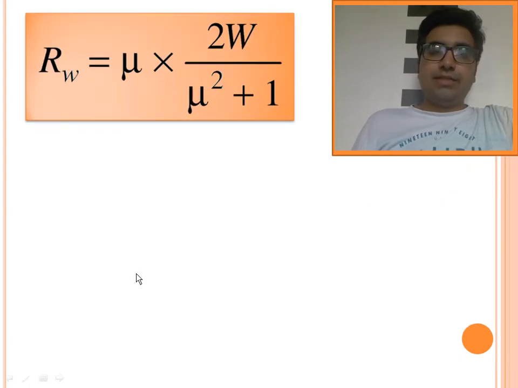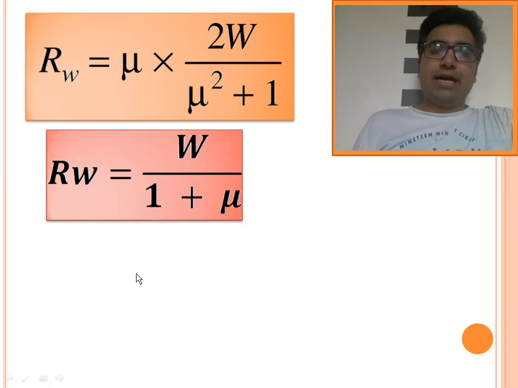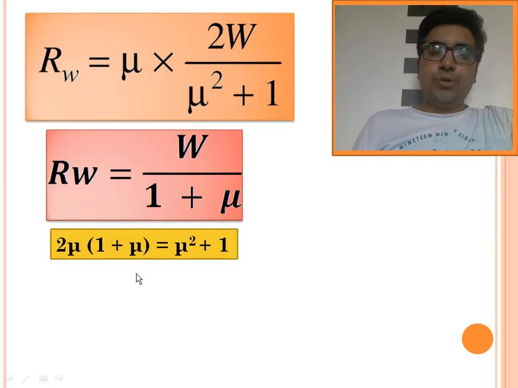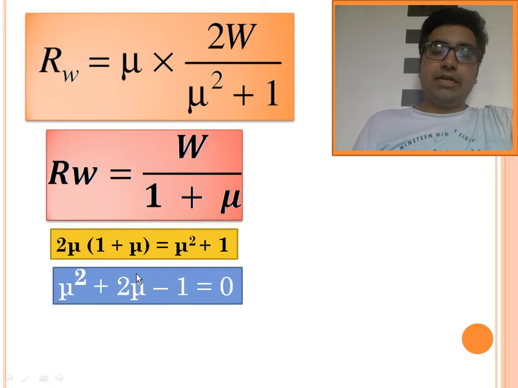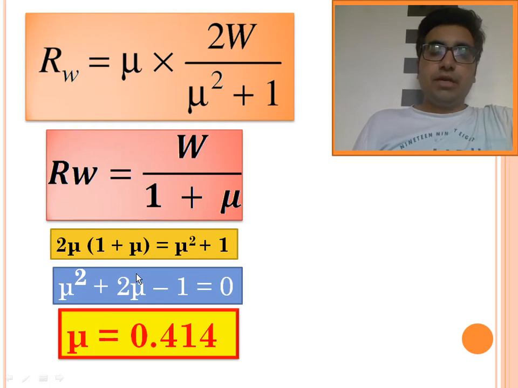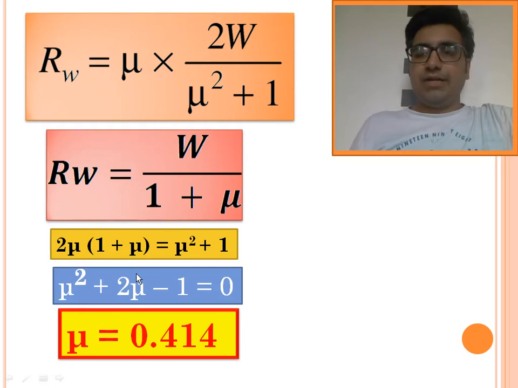So considering both equations together, equating Rw with Rw, we get the equation 2 mu into 1 plus mu is equal to mu square plus 1. Taking all the mu terms on the same side, we get a quadratic equation, and when we solve this quadratic equation, that is going to give us the value of the coefficient of friction. So we got the value of the coefficient of friction as 0.414, and with this we complete this video lecture.